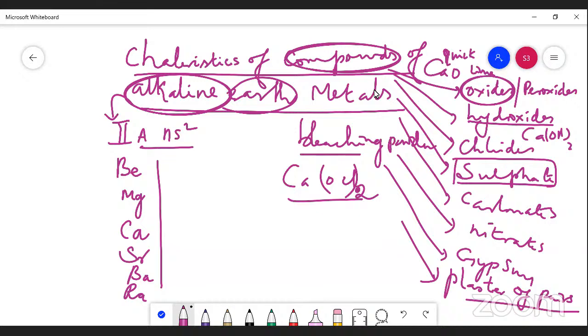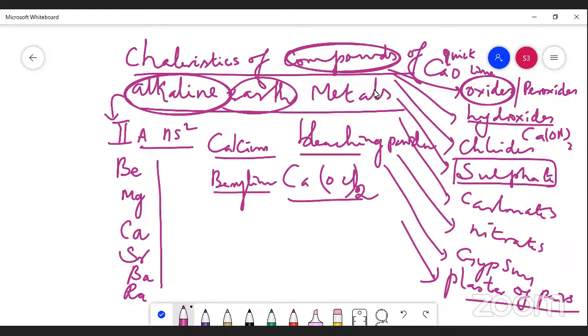We are going to study these compounds of the second group family, especially the calcium compounds and beryllium compounds.